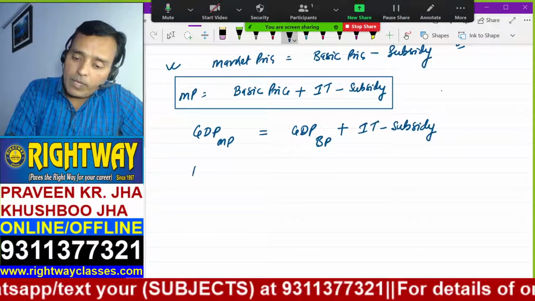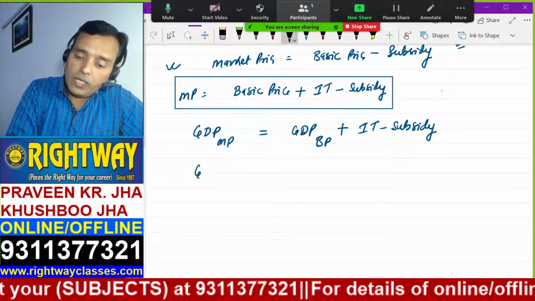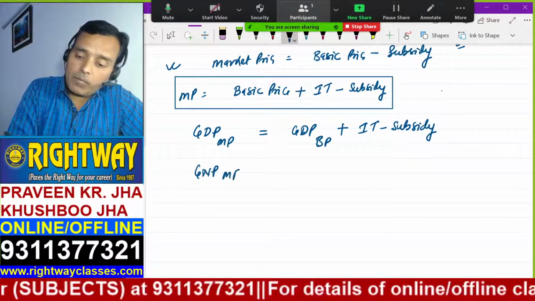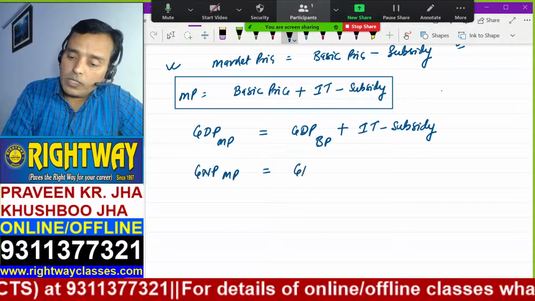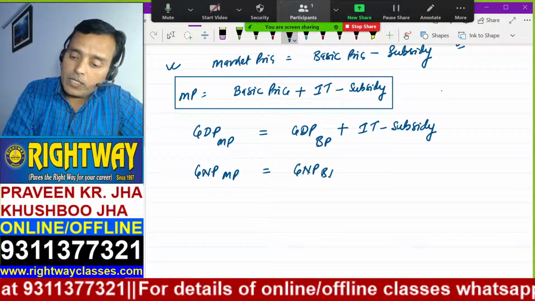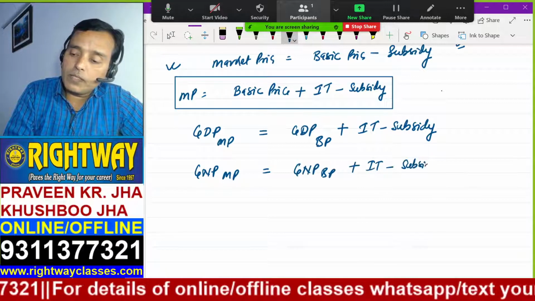Suppose you have to find out GNP at market price, and you are given GNP at basic price. Same thing here: plus indirect tax minus subsidy.